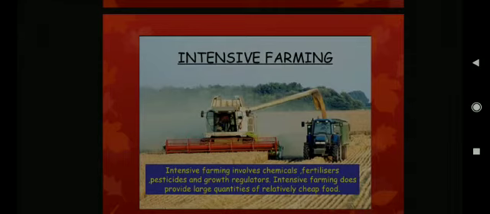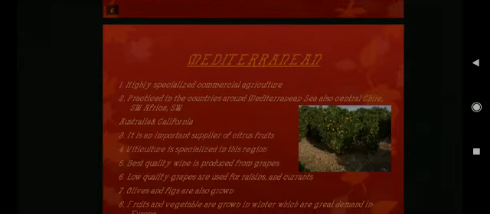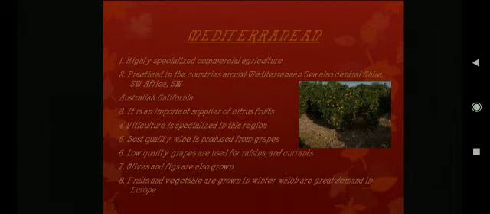Next is Mediterranean agriculture. Mediterranean agriculture is highly specialized commercial agriculture. Commercial agriculture means in which production is done for trade purposes. So that is known as Mediterranean agriculture.